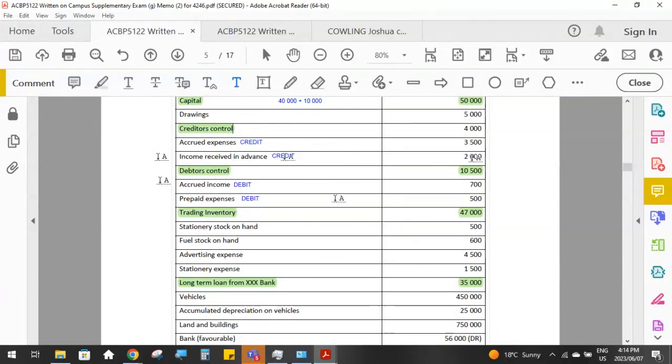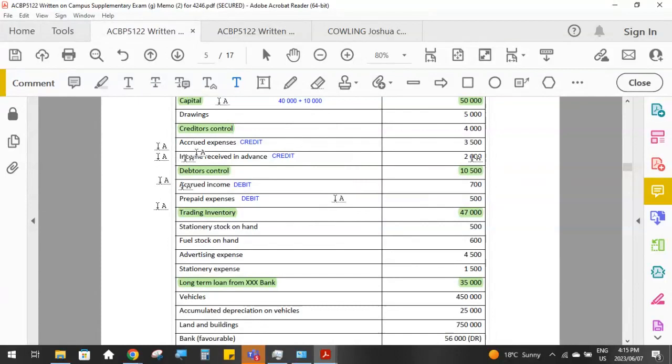You've got all of these four, what we call accrual accounts here: accrued expenses, income received in advance, accrued income, and prepaid expenses. That is all in that one section in your textbooks under that section of accruals.